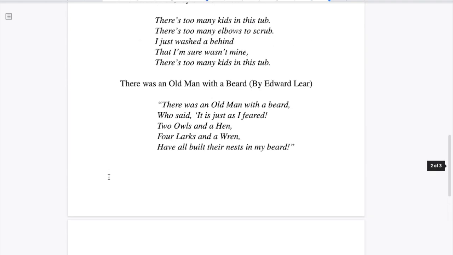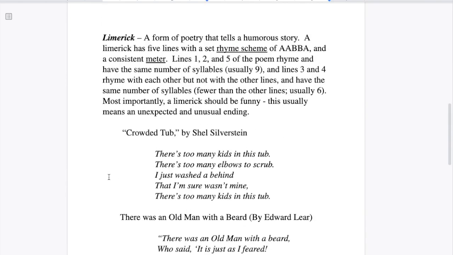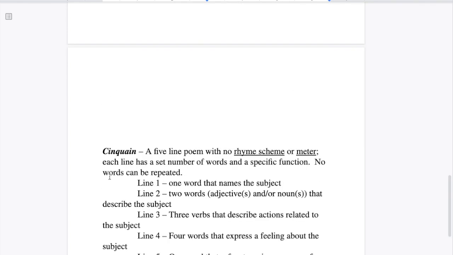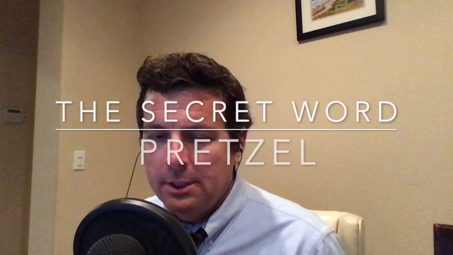You only have to write one poem. You're going to try your hand at either a limerick or a cinquain, whichever one you feel you can be creative with. The secret word is pretzel.